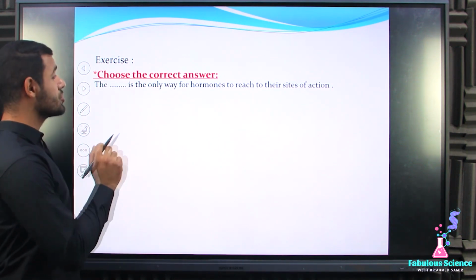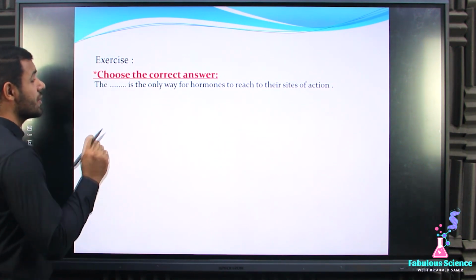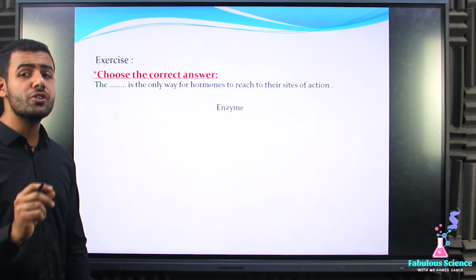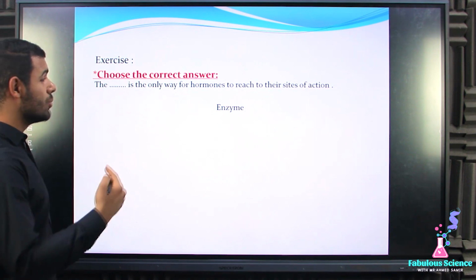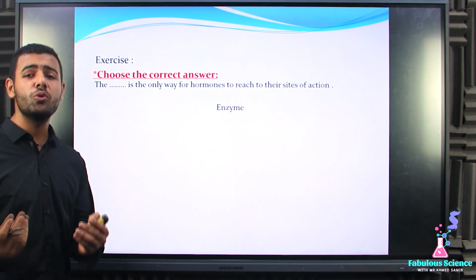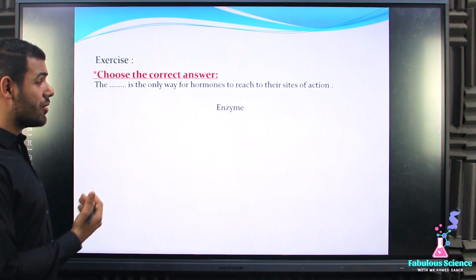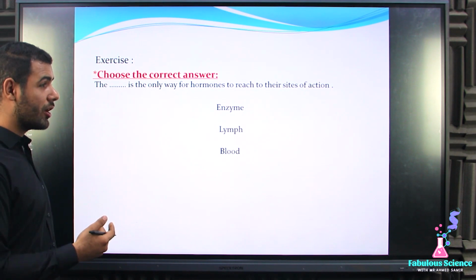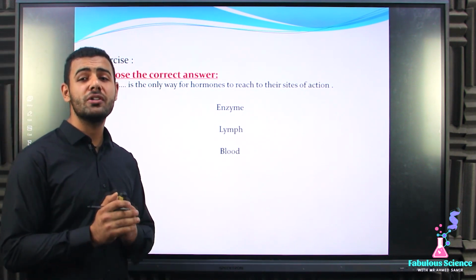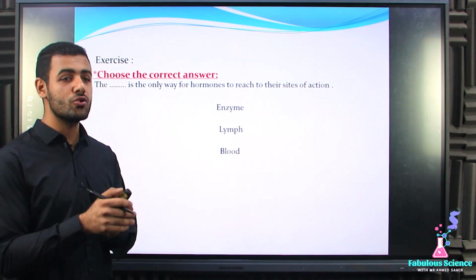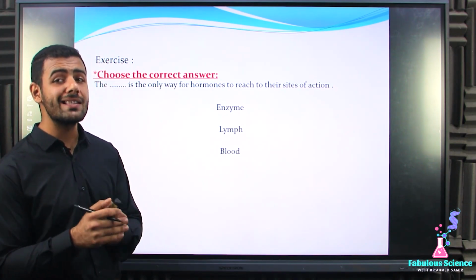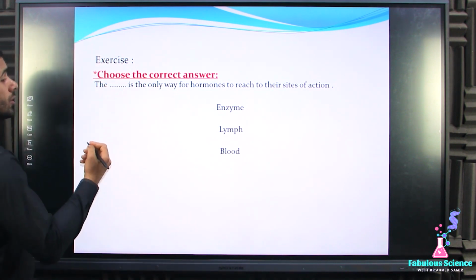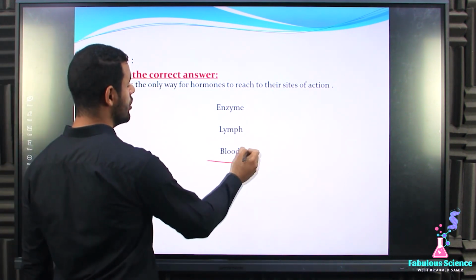Choose the correct answer. What is the only way for hormones to reach their sites of action? Great. Let's remember, what is the only way for hormones to be able to reach their sites of action? Is it enzyme? Of course not. Is it lymph? Of course not. Is it the blood? Of course the blood, because I said that the blood is considered the only way for the endocrine glands to be able to send their secretion, which is hormones. So now we will consider that the blood is the only